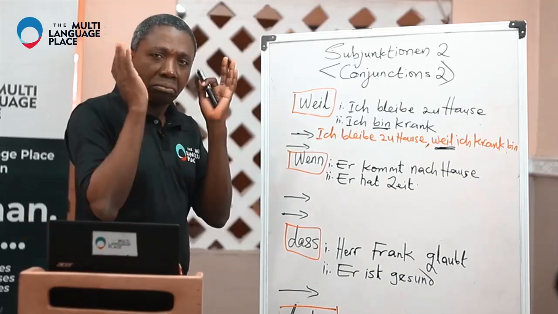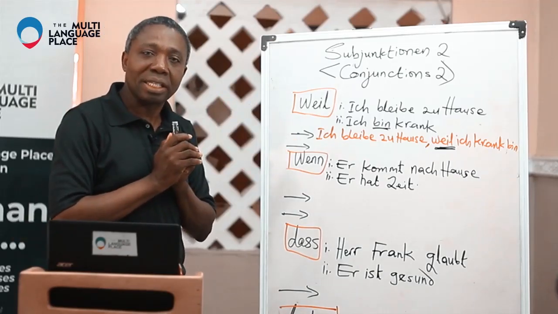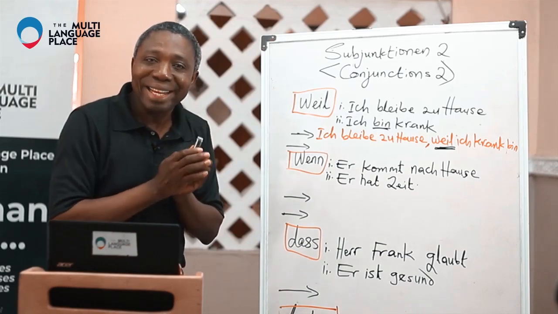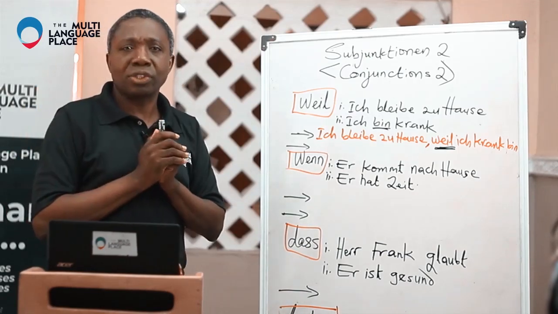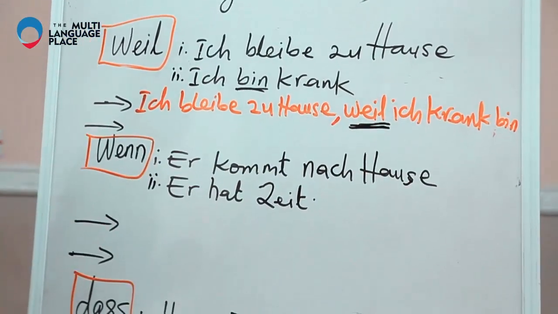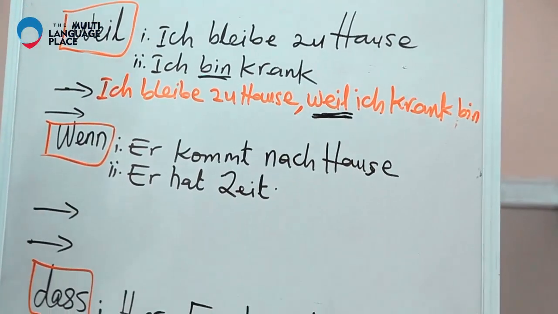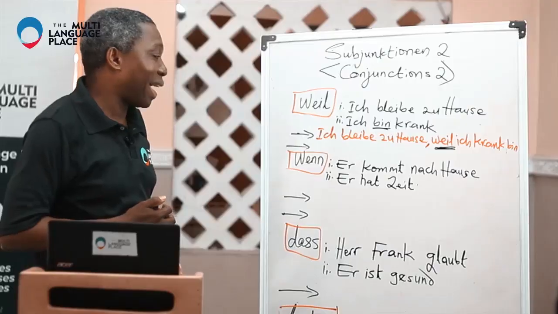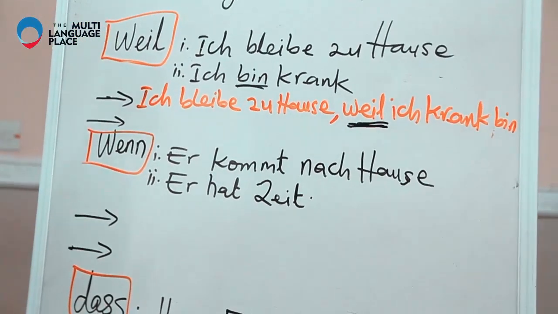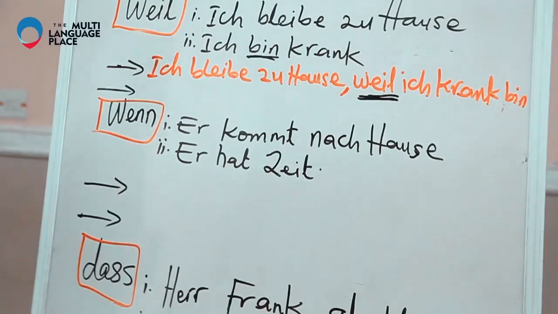What do you mean by that? The main sentence, the main clause, and then the subordinate clause. So we have the main here, and we have this one as the subordinate. This weil introduces the subordinate. So I read it again. Ich bleibe zu Hause, weil ich krank bin.